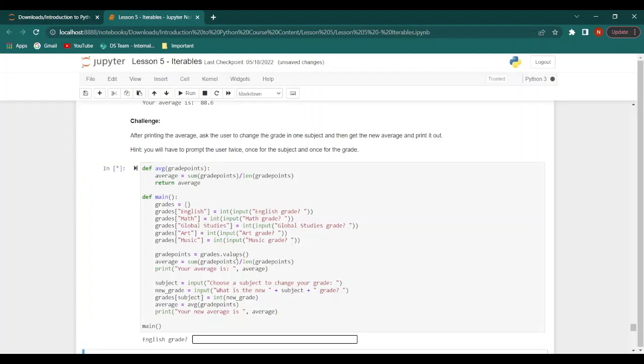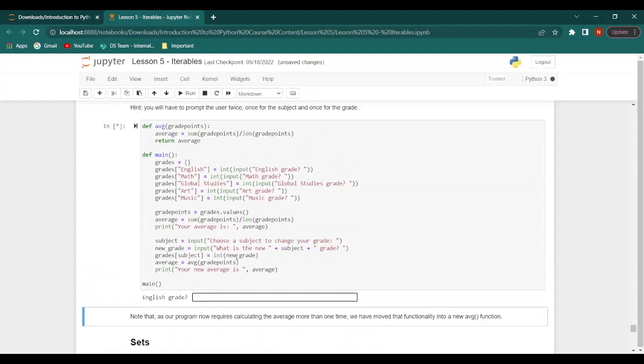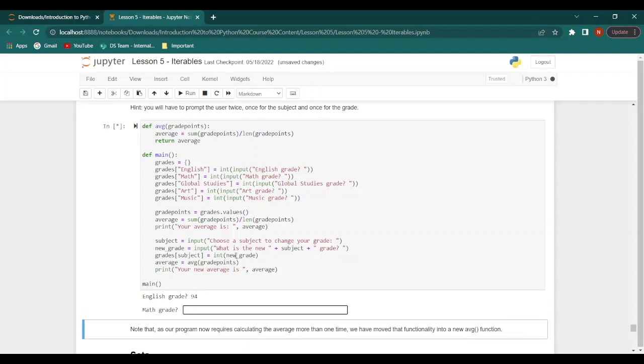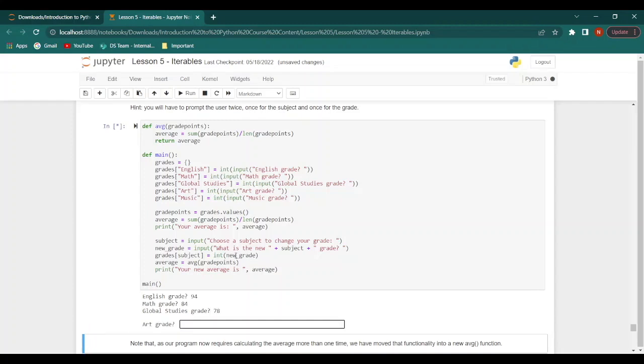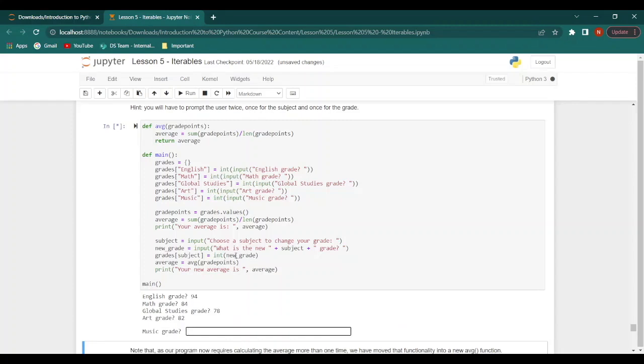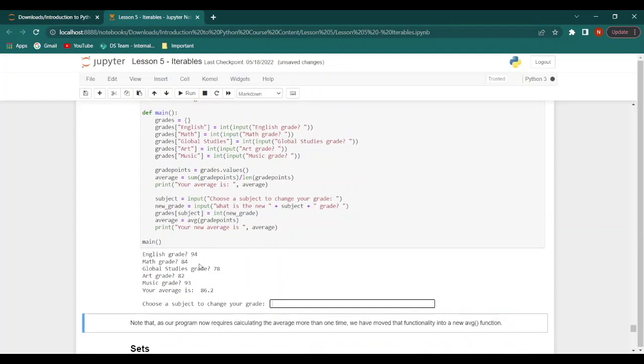Now when we run this, it asks us for our English grade, which again we will just randomly give some scores. So 94, math grade can be 84, global studies can be 78, art can be 82, music can be 93, and it gives us the average. Now it asks us to choose a subject to change.